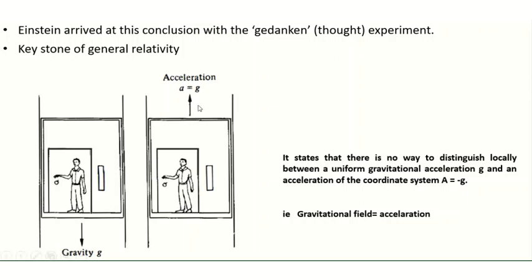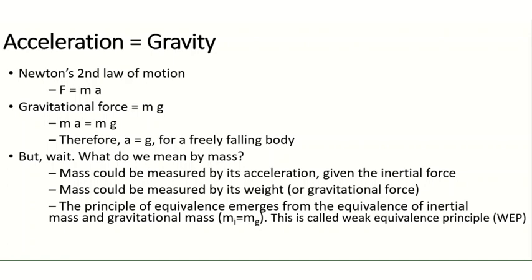So this is the Gedanken thought experiment Einstein had in his mind, and he concluded that the principle of equivalence states that there is no way to distinguish locally between a uniform gravitational acceleration g and an acceleration of the coordinate system a equal to minus g. That is, a gravitational field is equivalent to acceleration. Both cannot be distinguished.